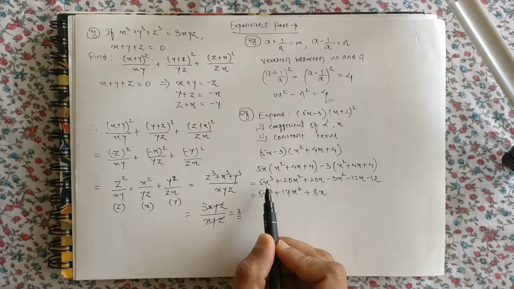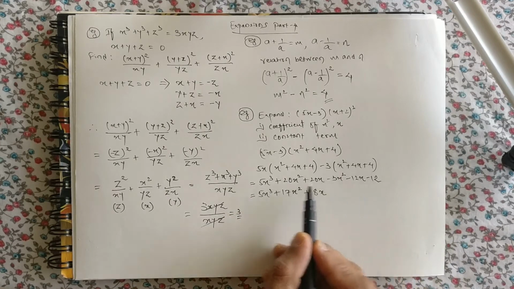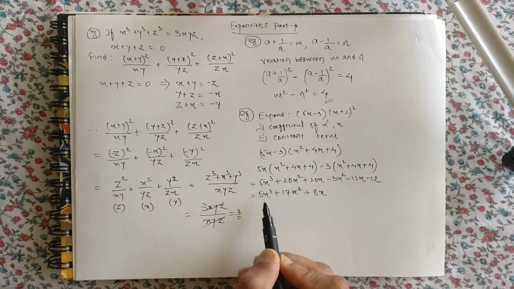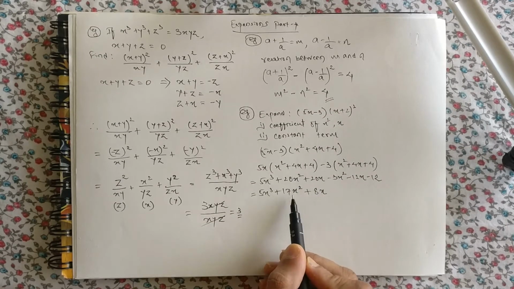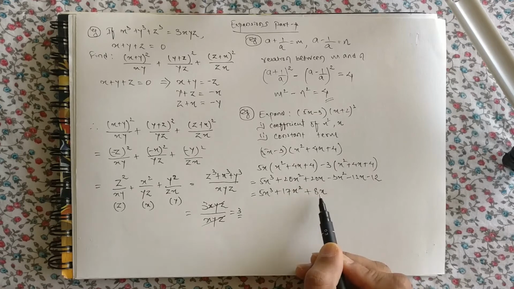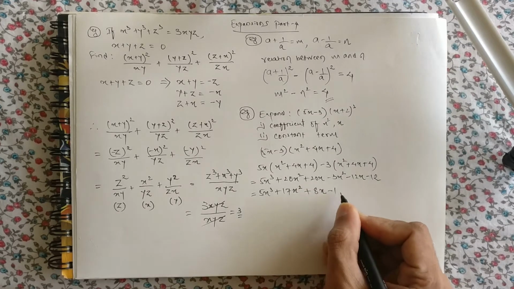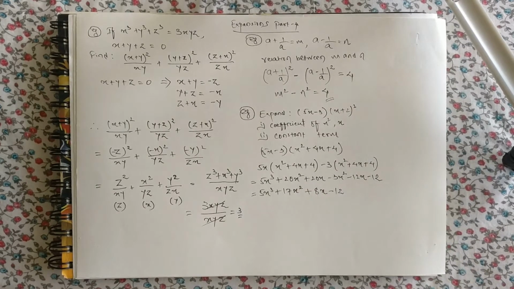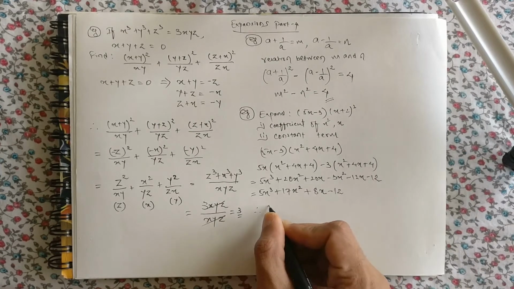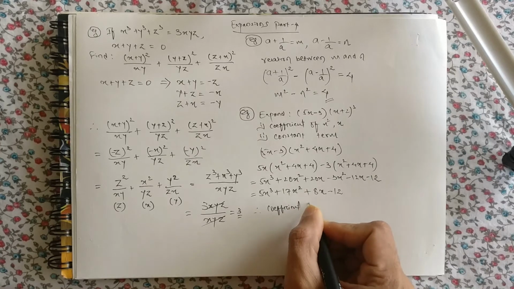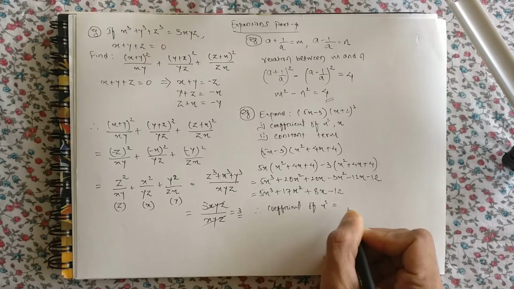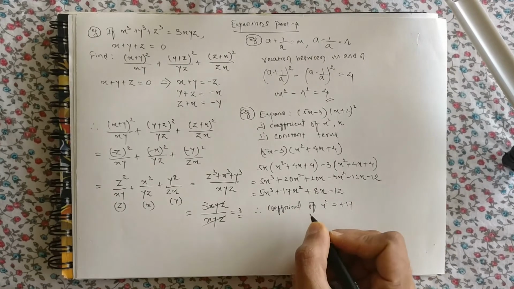See, 5x cube will not add or subtract. There is no like term of x cube, so it will remain as it is. But x square, we have two terms, so we have combined them. 20x minus 12x we have subtracted. Minus 12 will remain as it is, right? So therefore coefficient of x square is equal to plus 17.